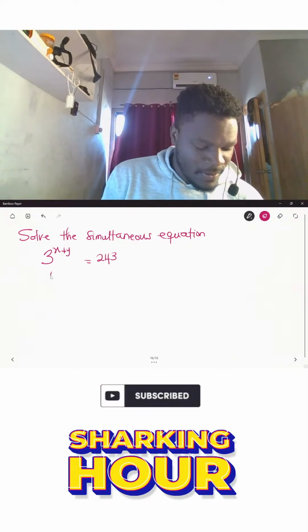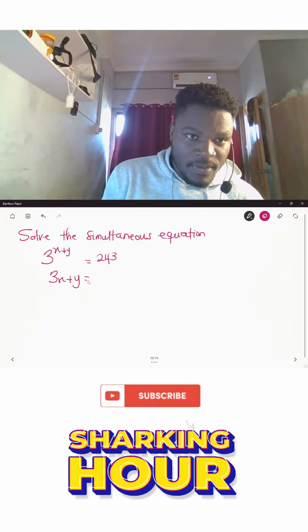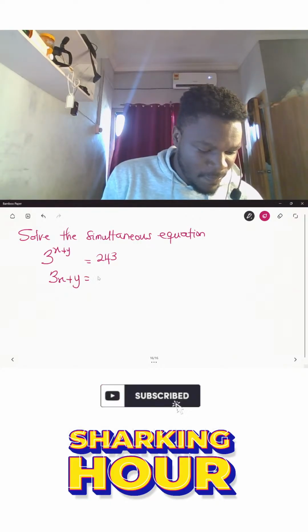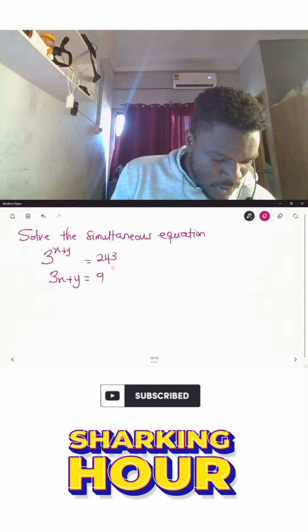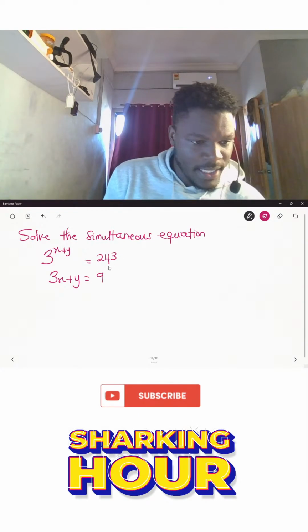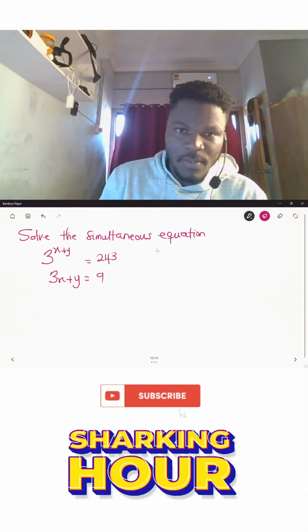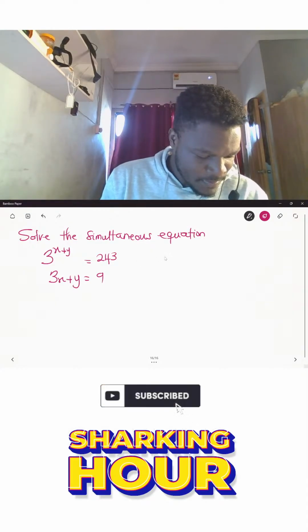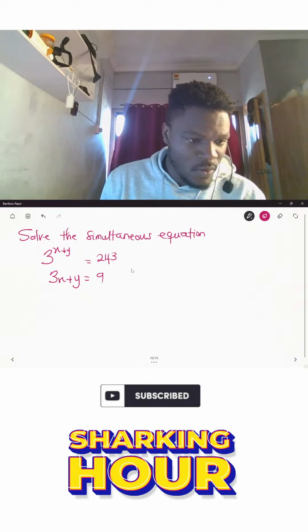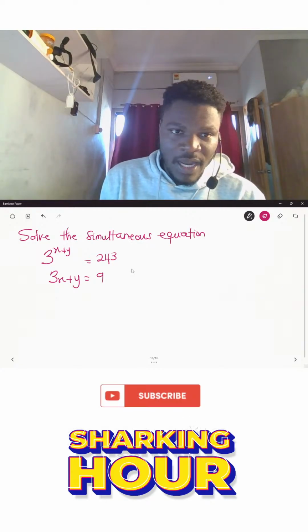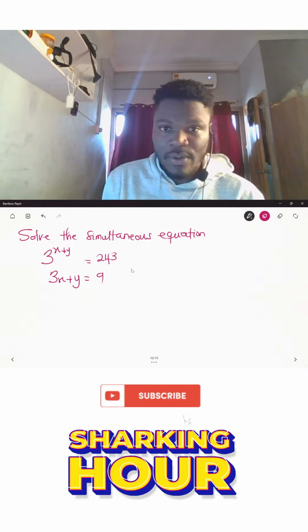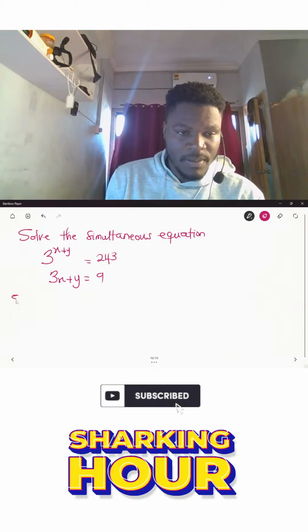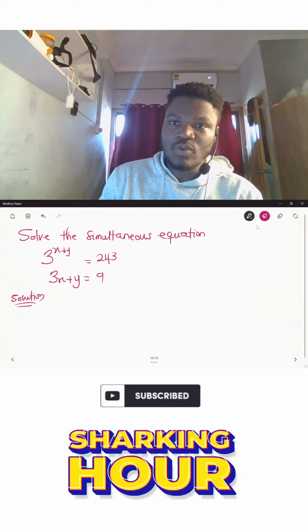And then we have 3x plus y is equal to 9. Are we okay? So this is what we have. So let's go ahead and solve this particular problem. So basically find the value of x and y. Now, in this particular case, this is how we are going to solve this particular problem. So let me write down my solution over here.